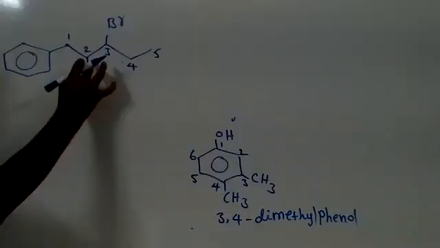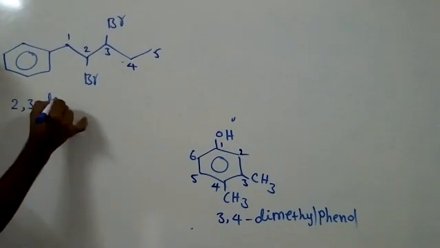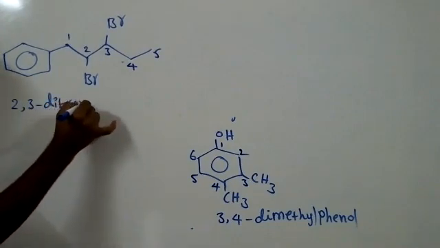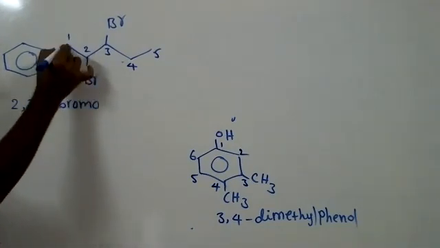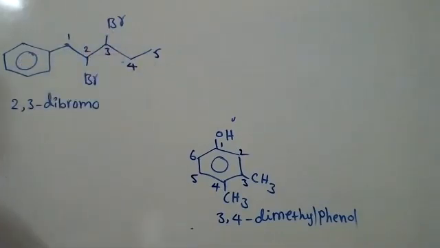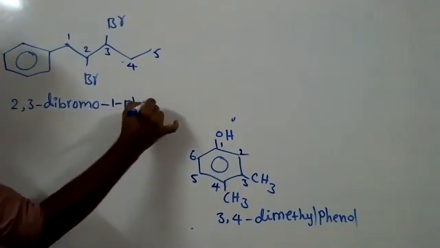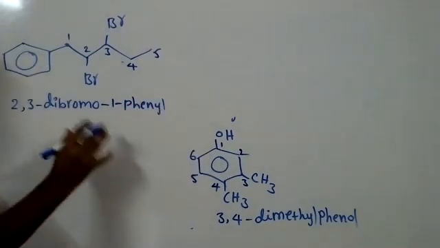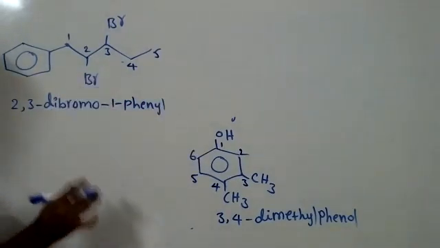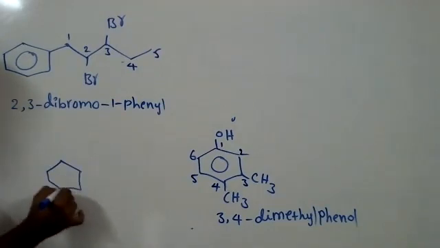The second position also has bromine, the third position also bromine. So 2, 3 dibromo. Here the first carbon is linked to the benzene ring, and the second and third carbons also have substituents. That's why 2, 3 dibromo and 1 phenyl. For a benzene ring substituent, don't write 1 benzyl or 1 benzene; write phenyl. Phenol is different. Phenyl is different. Phenol is when benzene is directly linked to an OH group. We are calling that phenol.